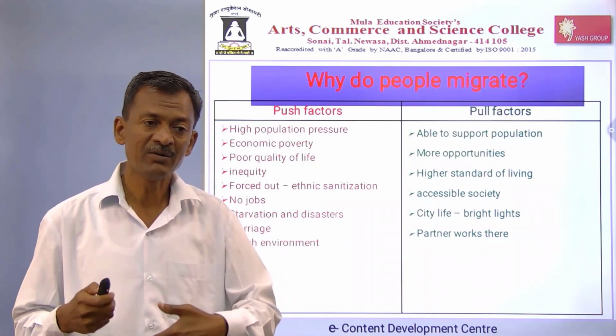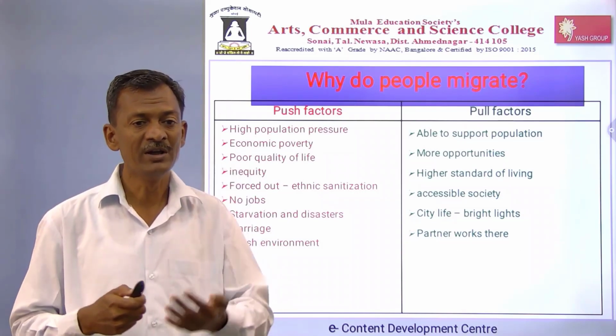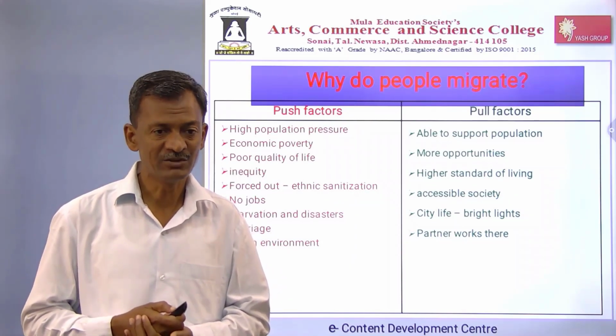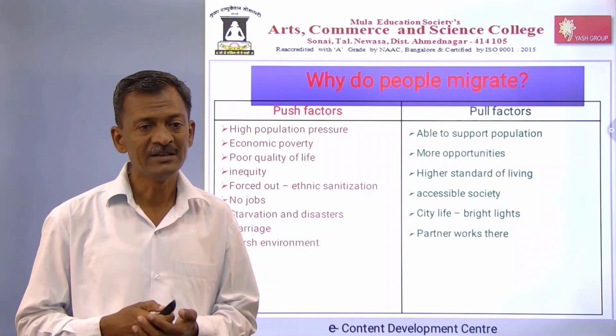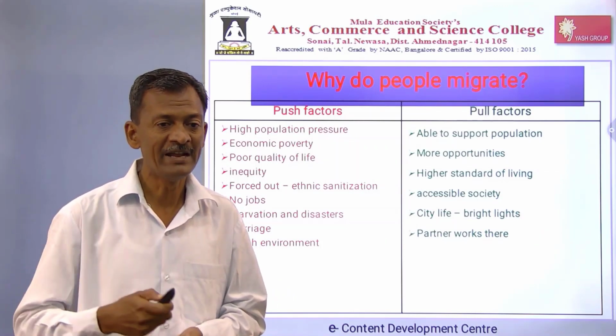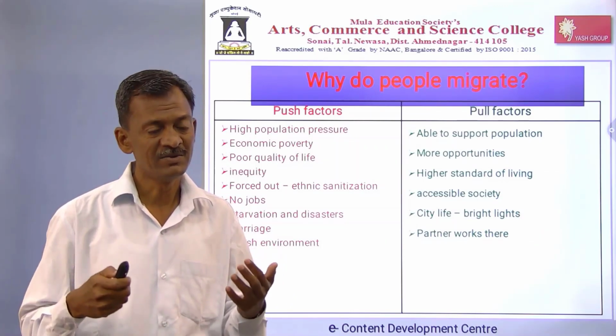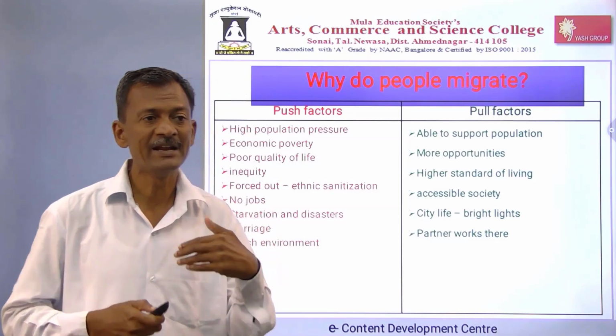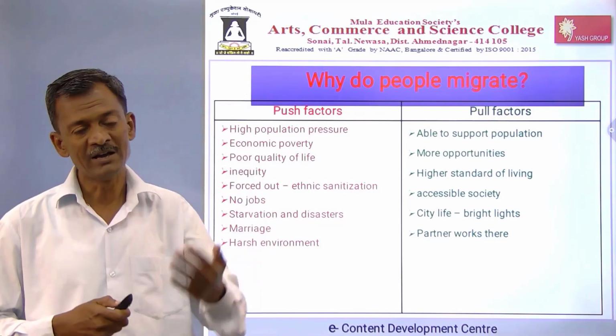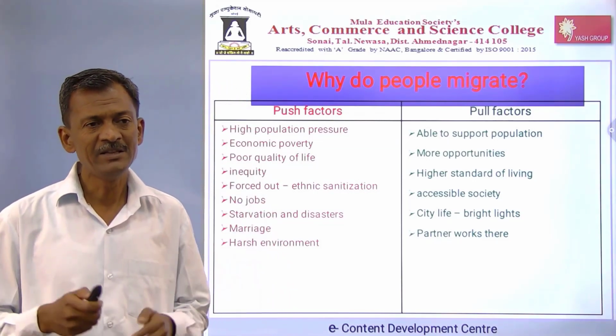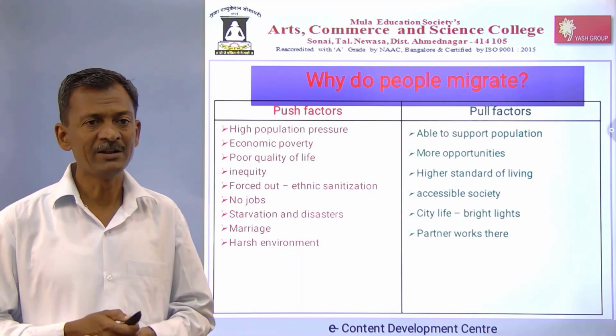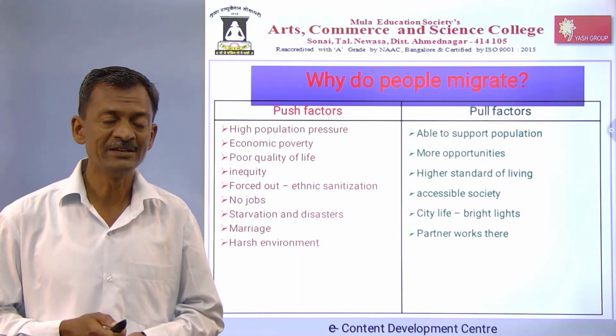That's why people run away from rural to urban areas. Accessibility, good society, city life, the bright lights. Women also migrate from rural areas to urban areas. These are the push and pull factors for migration.